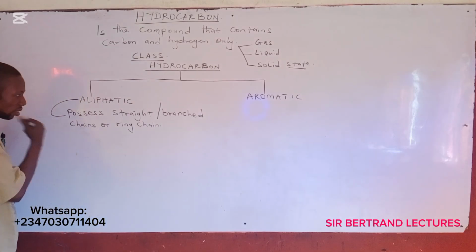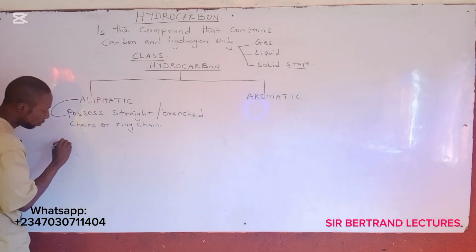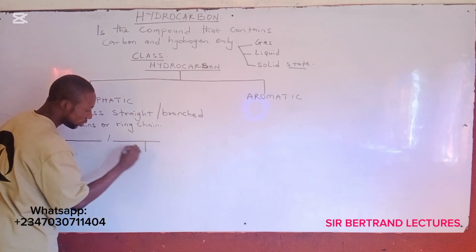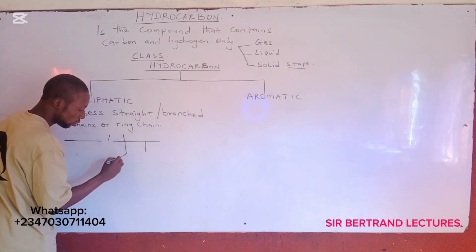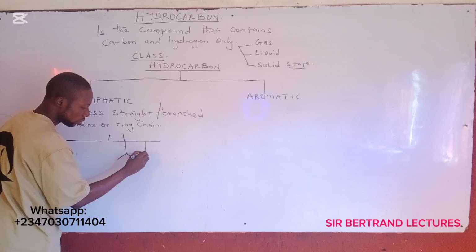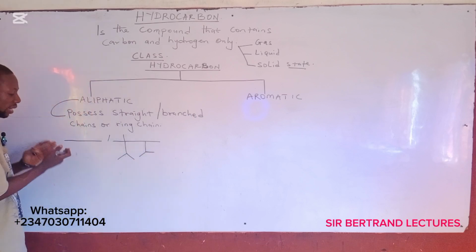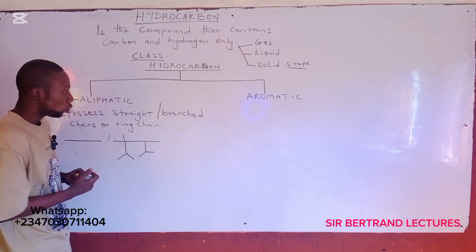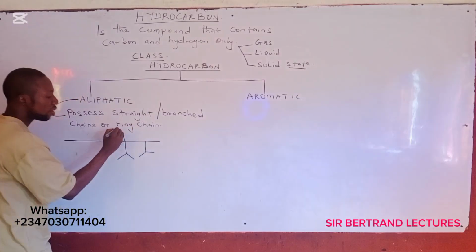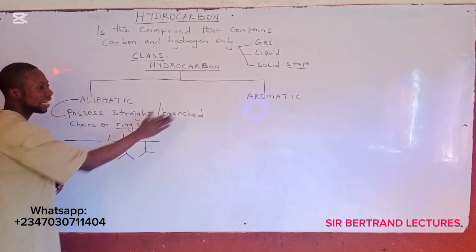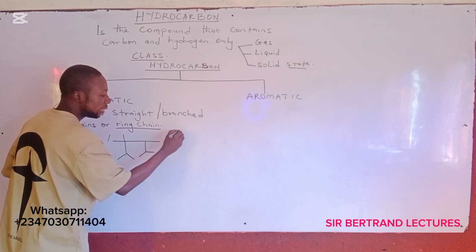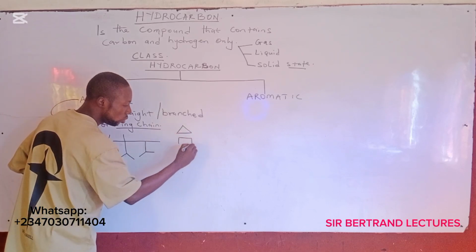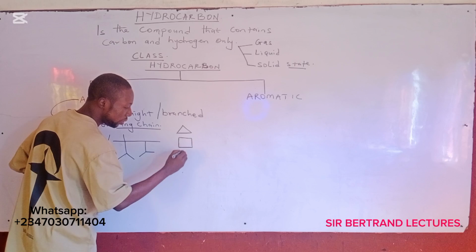Okay, they have a straight chain or can have branches. You understand? It have either straight chain or branched chain hydrocarbon, or it can have a ring chain, just as we have in aromatic. It can have ring chain like this, which we looked at in the last video.